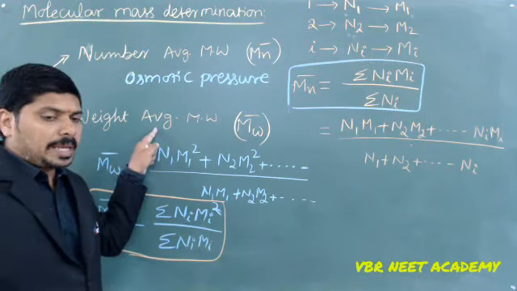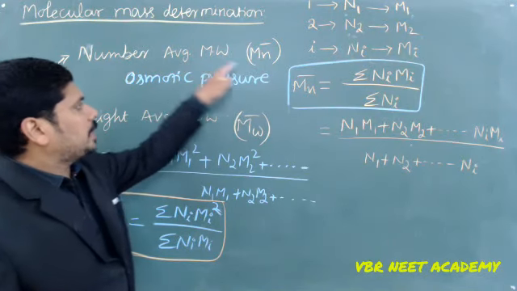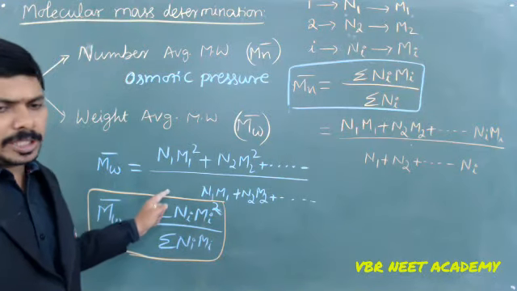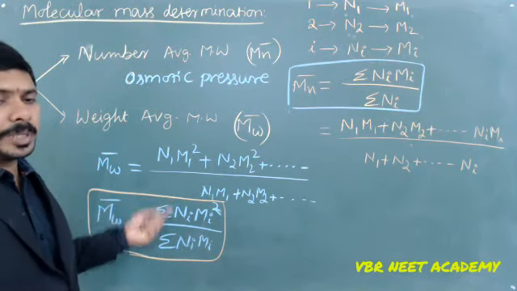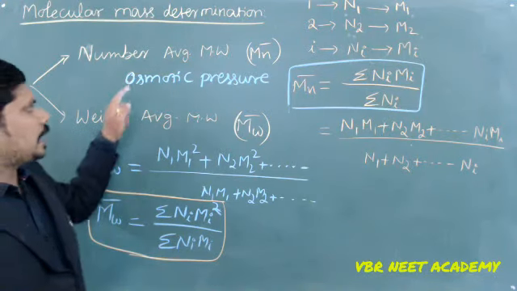It is going to be the weight average molecular weight, Mw bar, and the number average molecular weight, Mn bar. This is how I can prepare. And this is going to be the sedimentation method. Centrifugation or sedimentation methods can be used for determining the weight average molecular weights, so that we can get those values and substitute them.